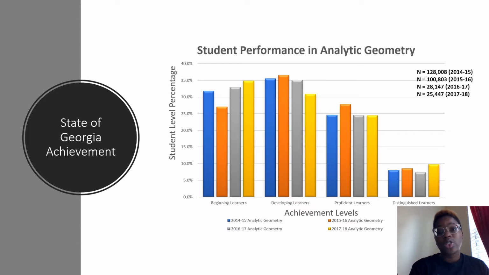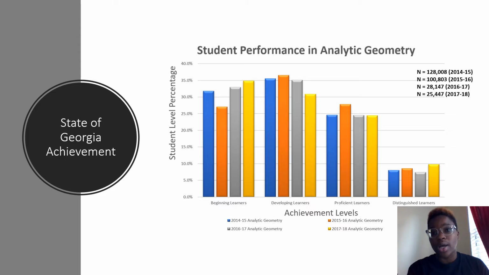And in the state, it probably was the transition from analytic geometry to just straight geometry, because if you look at the number of students who tested, in 2015-16 it was 100,000, but then it dropped down to 28,000, and that is a drastic change in students taking the test.